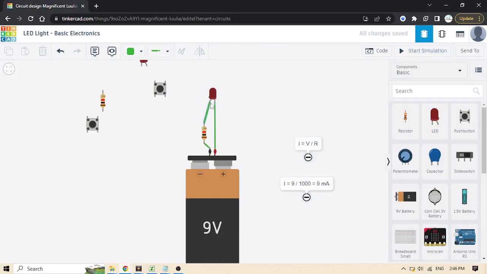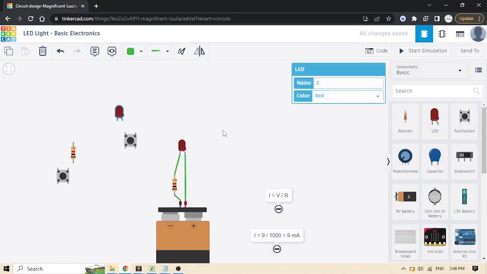So now what we can do to make that LED work again, we just make it forward biased. As we can see here, we connect the positive direction to the anode, and the cathode to the negative direction, and here it lights again, as we can see. That's it. So simple. Now we can use another LED.